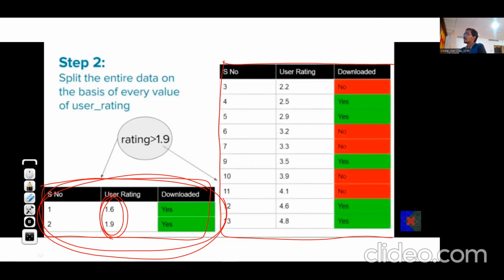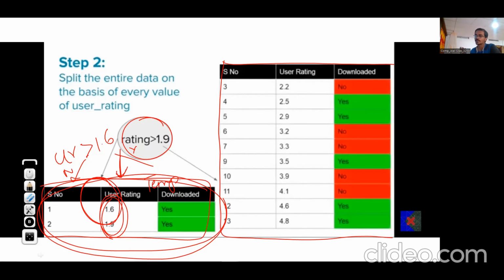So either we'll say, now we will split according to user rating, suppose greater than 1.6 on the right side, less than 1.6 left side. Or instead of user rating, we may have another feature like suppose temperature or whatever the features. Then we can select temperature also. Here apparently we have just one feature, so we are splitting with respect to that. So we can split with the same feature also again. Here we are splitting according to user rating. Its child can also have splitting according to user rating.